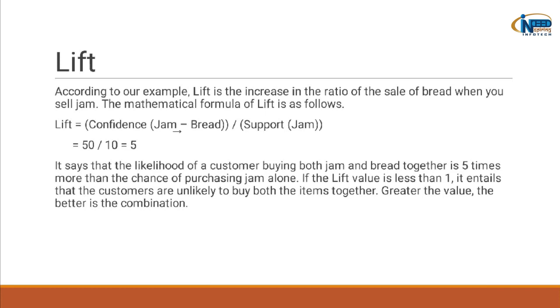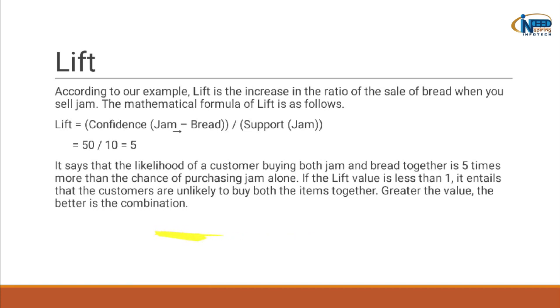This says that the likelihood of a customer buying both jam and bread together is 5 times more than the chance of purchasing jam alone. If the lift value is less than 1, it entails that the customers are unlikely to buy both the items together. The greater the value, the better is the combination. That means if the value of lift is less than 1, we cannot bundle those items together.